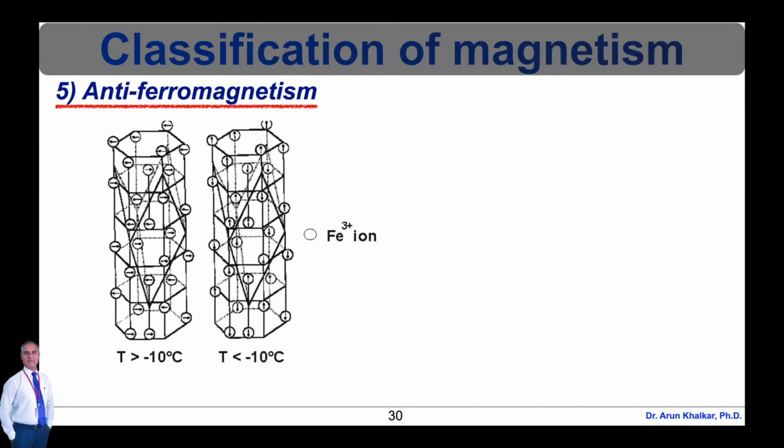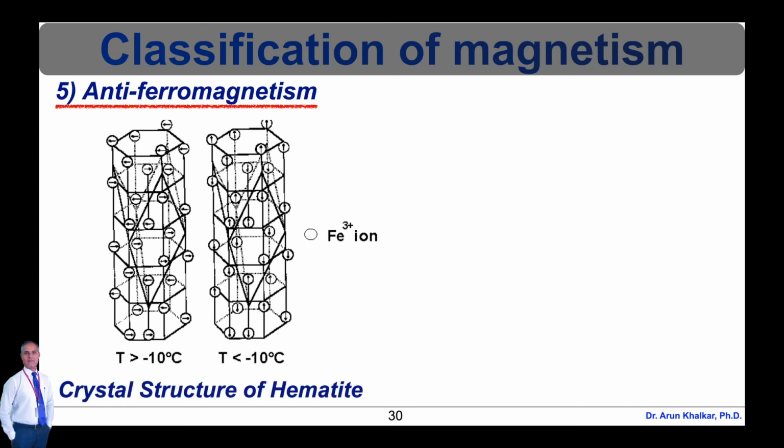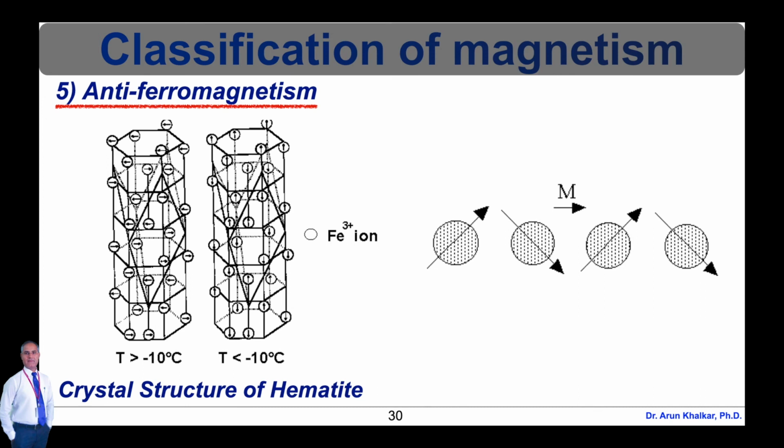Hematite crystallizes in the corundum structure with oxygen ions in a hexagonal close-packed framework, as shown here. The magnetic moments of the Fe3+ ions are ferromagnetically coupled within the specific C planes but antiferromagnetically coupled between the planes. The diagrammatic representation of antiferromagnetism with the crystal structure of hematite and canted antiferromagnetism is shown here.